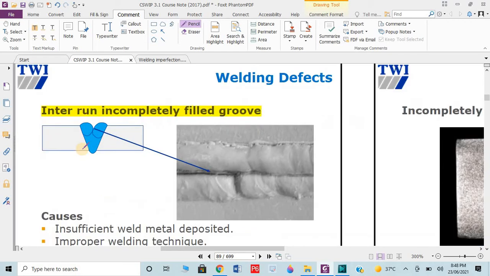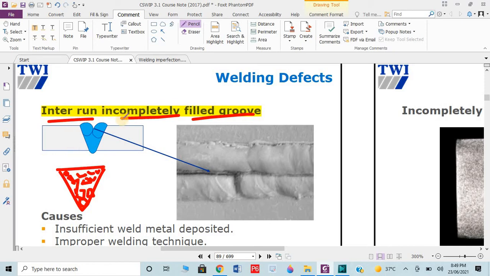Then we have interrun incompletely filled groove. Again I would like to request you, if you are unaware of these terms which I am giving you an overview of, and you want to understand the basics, then go to chapter 2 first, because once you understand the terms, it will be easy to understand this chapter. So we have the bottom first run or first pass, then more than two passes or runs is known as layers. For completion of any welding, we need to make more than two layers or root passes, considering the width of the welding.